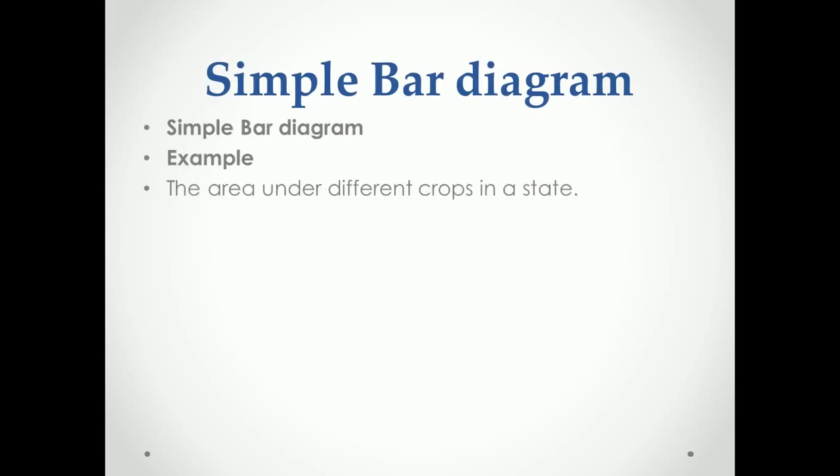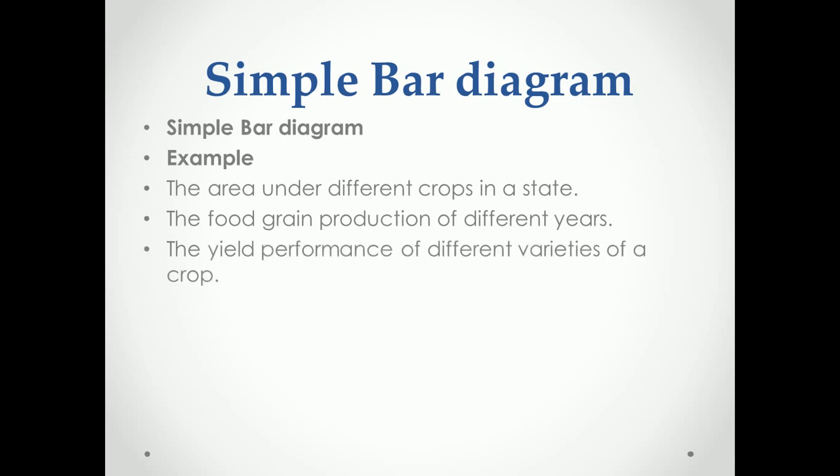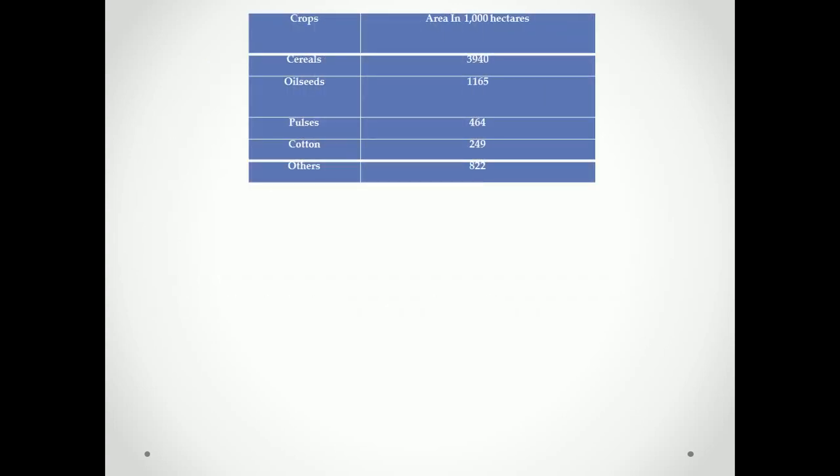Applications are area under different crops in the state, food grain production. These are certain examples of simple bar diagram. So let's have a look at this. This table is visible to you.